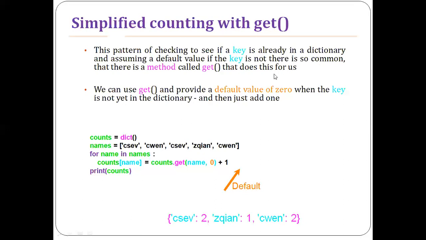You are just using the get function to change the value, also to initialize the value of a given key. So we can use the get function and provide a default value of 0 when the key is not yet in the dictionary, and then just add 1 to that.